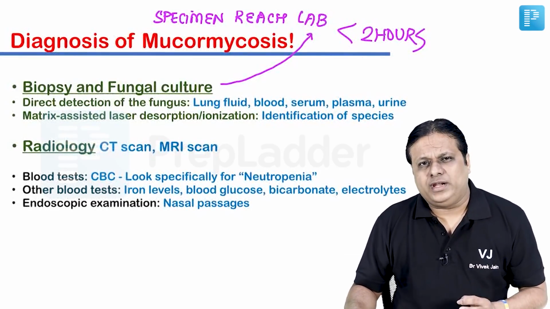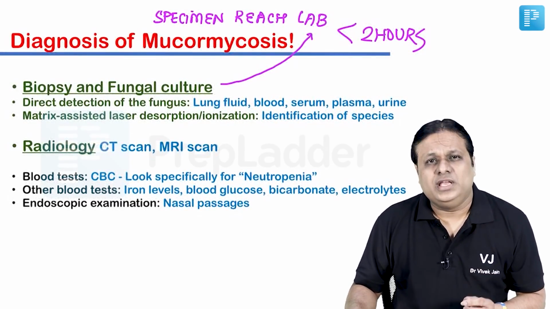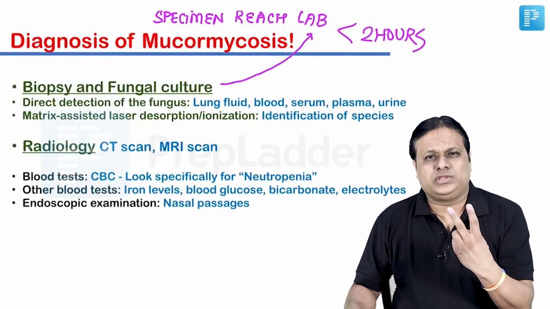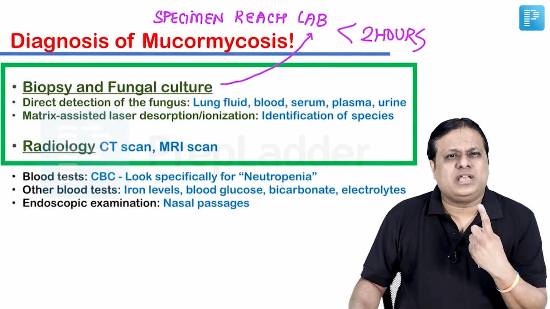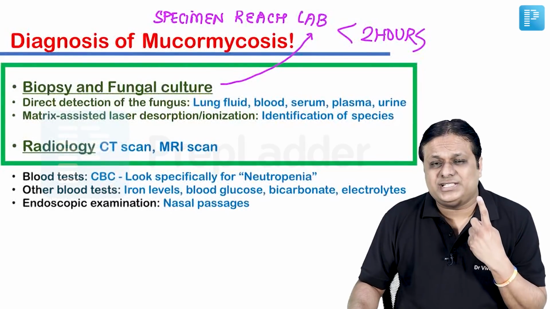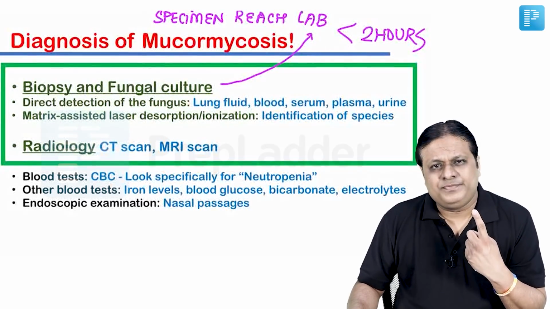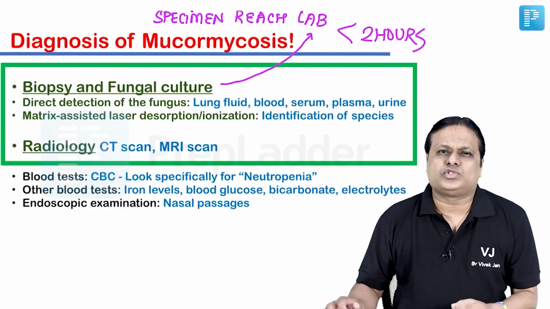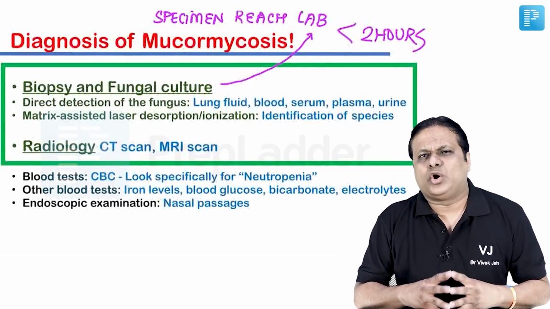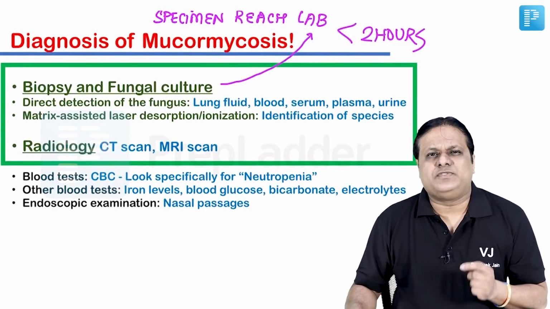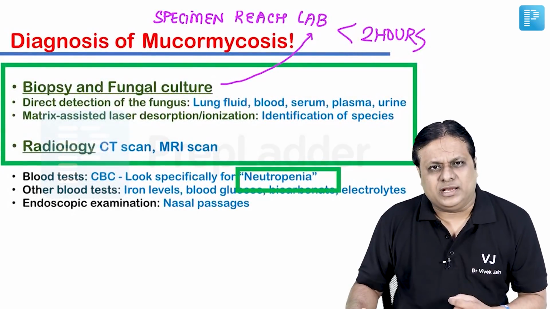So friends, take home point from diagnosis of mucormycosis, it relies mainly on two things. Number one, biopsy and fungal culture, where the specimen must reach the lab within 2 hours of taking it. And number two is radiology, where we focus on CT scan and MRI. When you are ordering blood tests, please remember, we specifically look out for neutropenia.